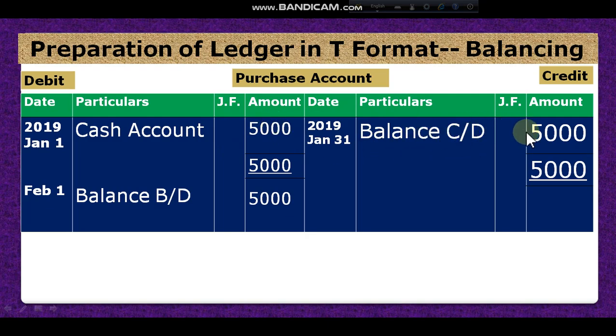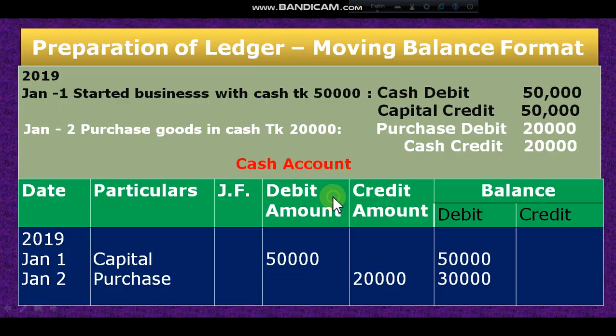So the balance c/d I have to record on the shorter side. So cash account 5,000, total 5,000, balance sheet 5,000, 5,000. So this is balanced now. And next month, on February 1, we have to write the opening balance, which is 5,000. That means the last year's balance c/d, I have to write on the opposite side as balance b/d.